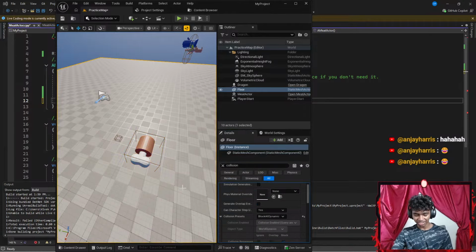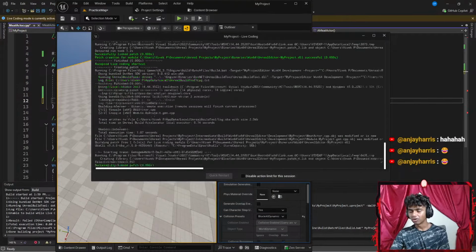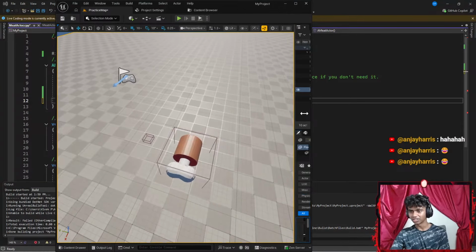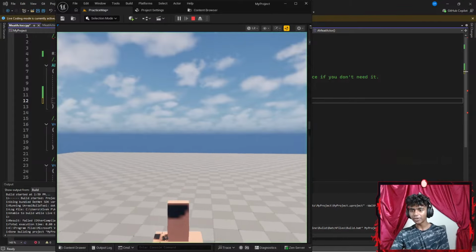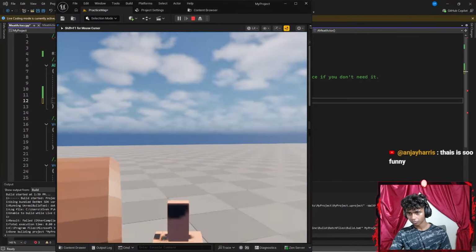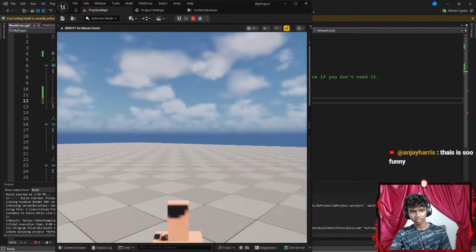That's it. Let's see. Let's press Control Alt F11 to patch my code real quick. Let's go ahead and patch it. Once it's done patching, I'm going to decrease this because it usually gets in the way. Run my code and let's see what happens. Okay, so there we go. I think doing it manually was much better.